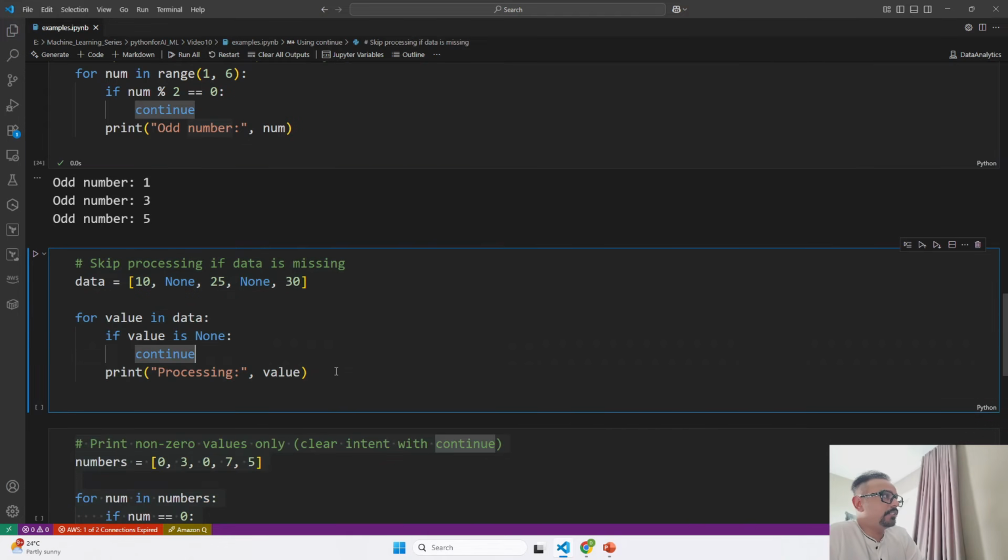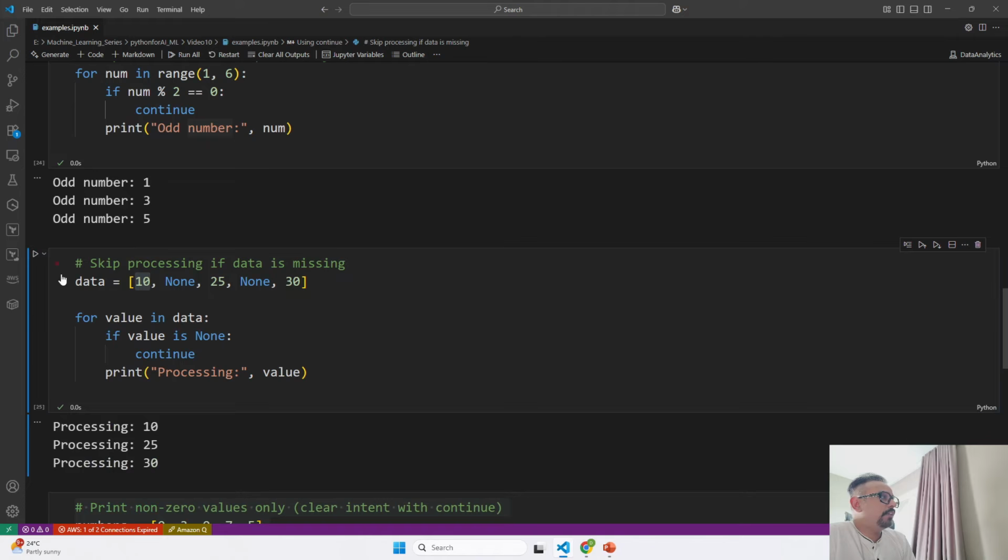Now let's see the next example where we skip processing if the data is missing. For example, if you see over here, None is a null value, so we are going to skip those and only process the values which are present. What this code does is, it goes through a list of data values one by one. If the value is None, it skips that value using continue, and for all the other values it prints processing followed by the number.